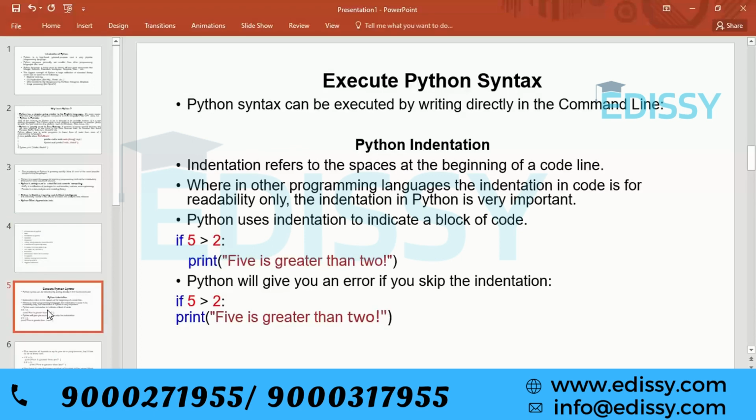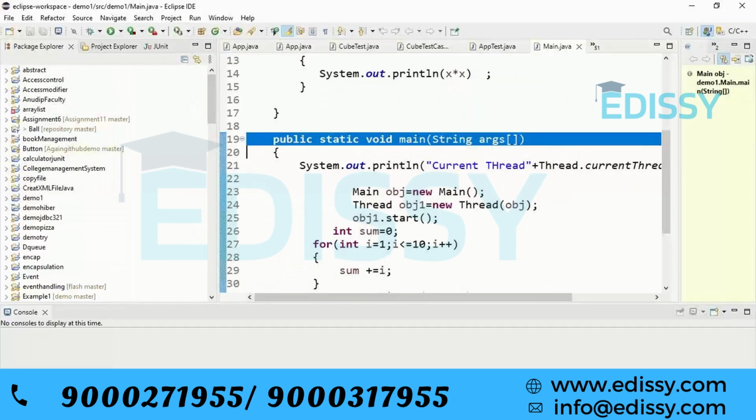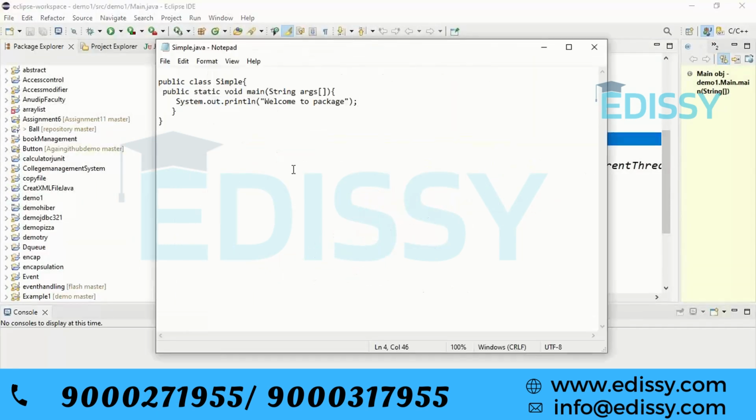Okay, now first we will see what is indentation, right? Normally, this is a new concept in Python programming. If you see Java or C++, you use curly braces to define the boundaries. This is the method, and these curly braces are the boundaries of this method, right?